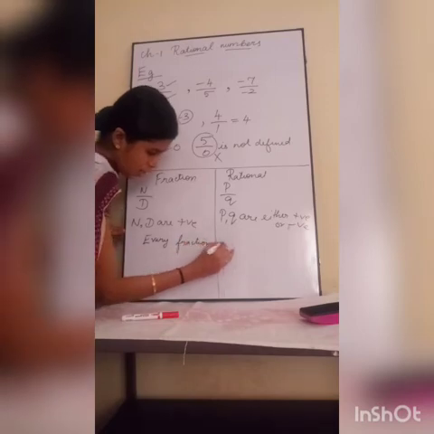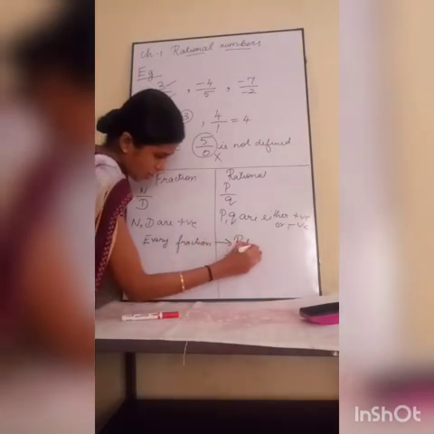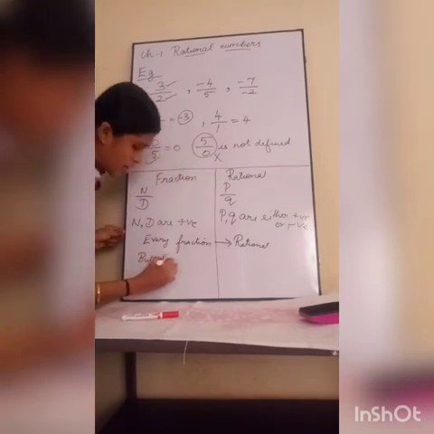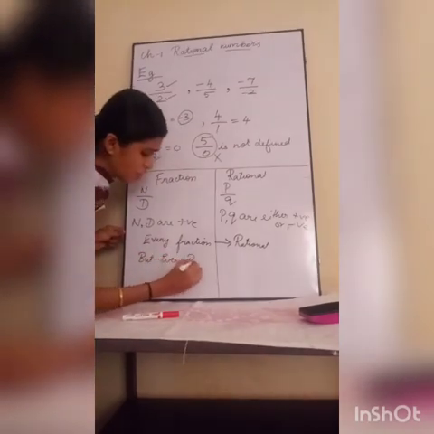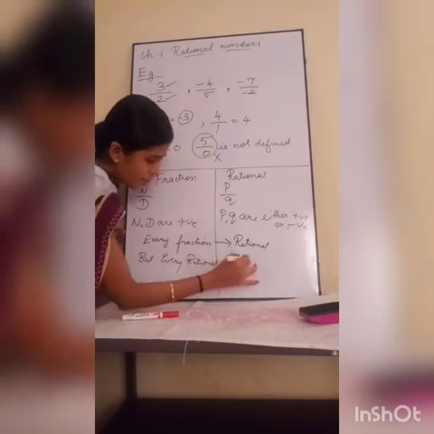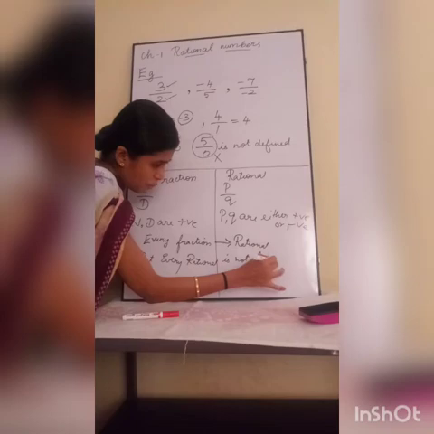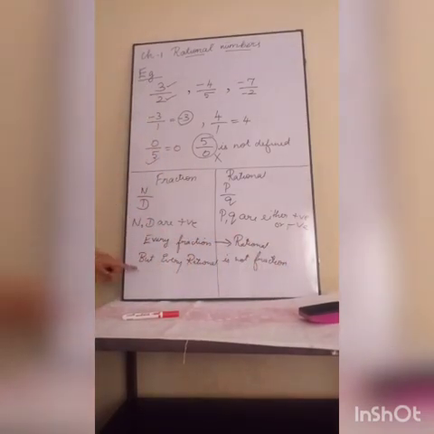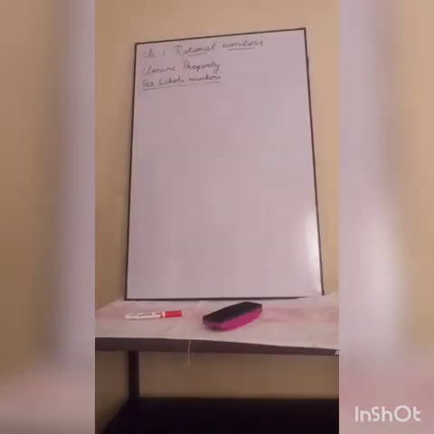Every fraction is a rational number, but every rational is not a fraction. Rational is not fraction. This is a very important note to be taken down. Okay, so every rational number is not a fraction. Understood?